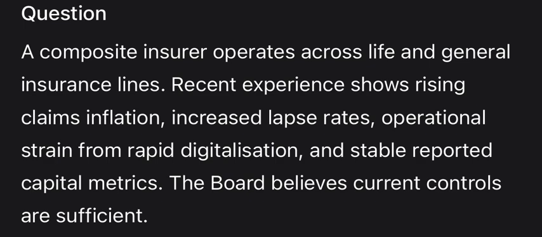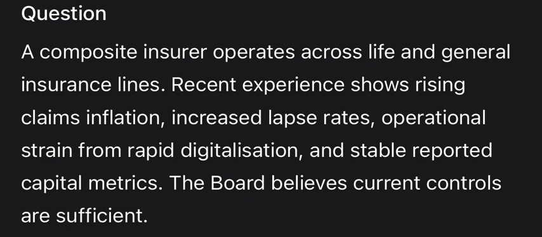2. Risk classification: categorize the threats. Claims inflation, insurance risk; lapse rates, behavioral/life risk; and digitalization strain, operational risk. Crucially, explain how they are correlated. For example, economic stress causes both inflation and lapses.